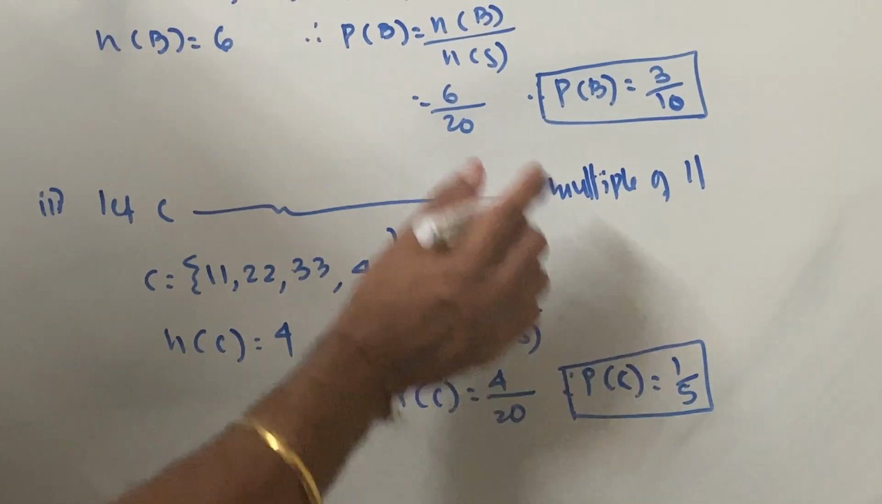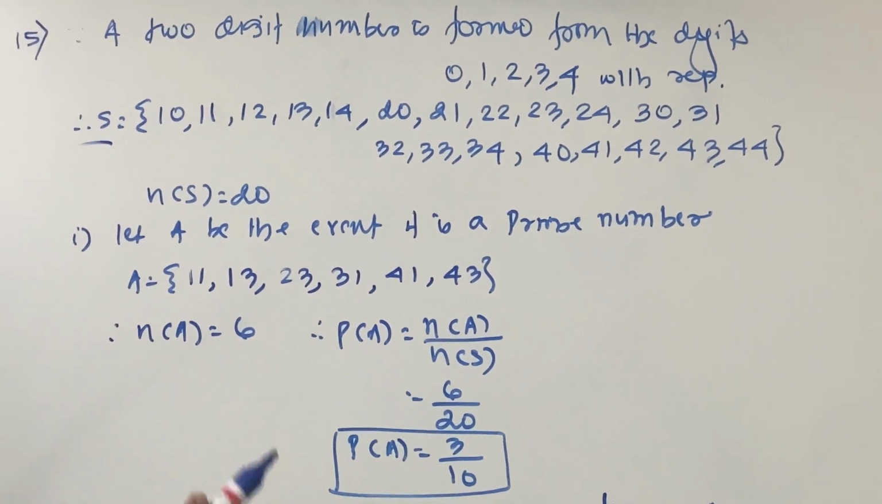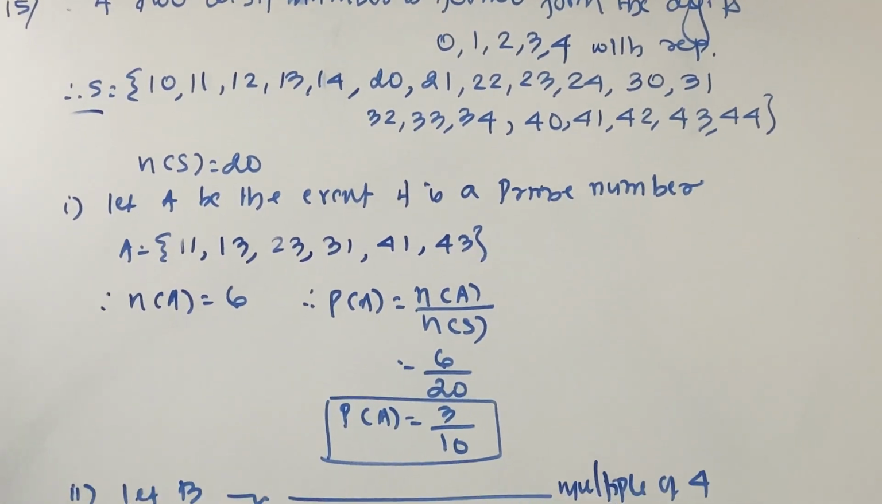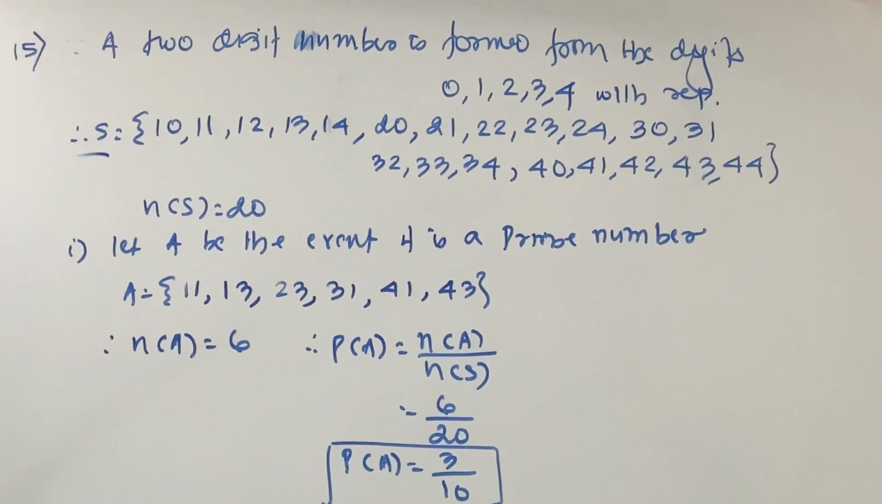But remember, you should be very perfect with your 2-digit numbers. During prime number selection, don't make any mistake, select carefully, then only you can do it, right? So this is how you do your sum number 15.